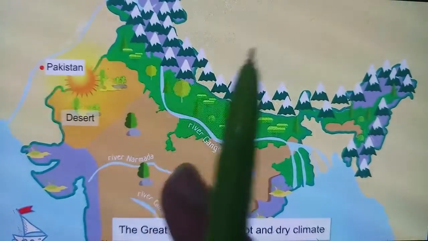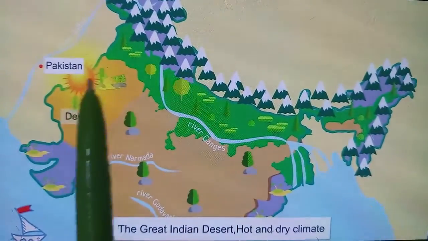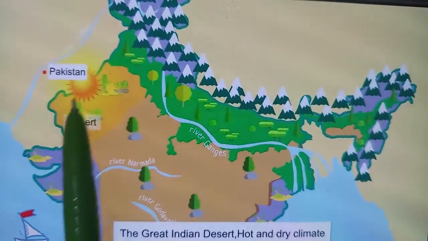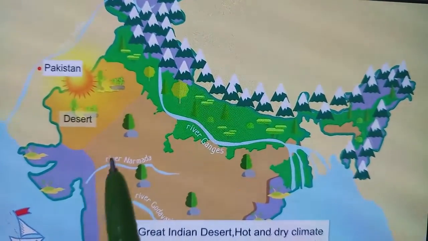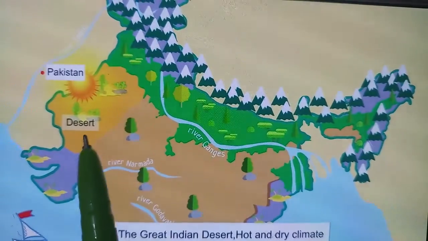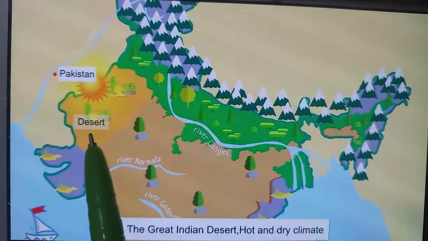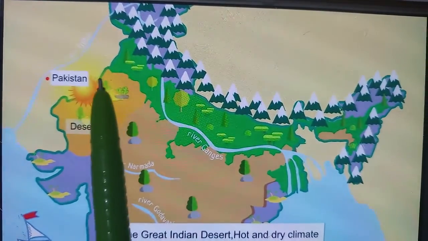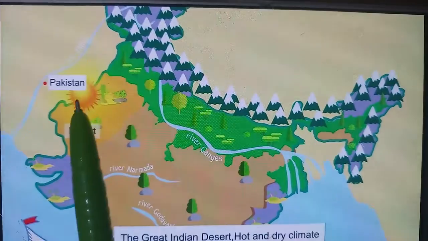In the west, you can see the famous Great Desert, a hot and dry region. It forms a natural boundary between India and Pakistan.